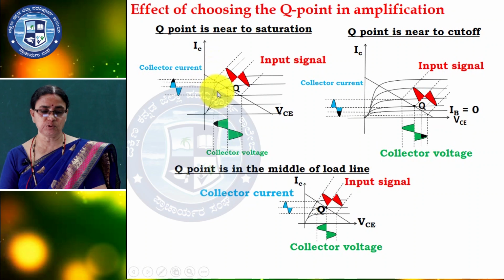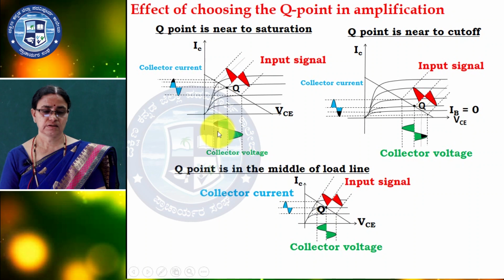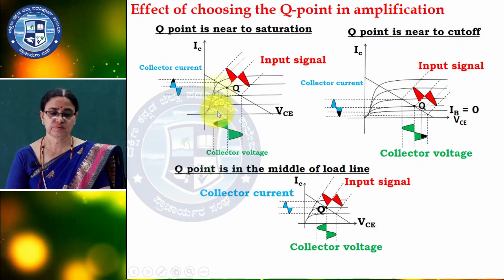Here, this is the input signal, I noted in red color here. This is the saturation region.